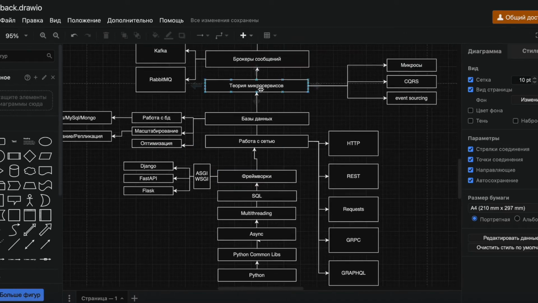Next is the theory of microservices, that is what they are, how to build them, and what they consist of. How to create real microservices, not a distributed monolith. Here we specifically break things down into microservices themselves.